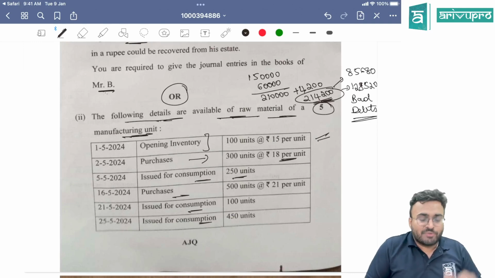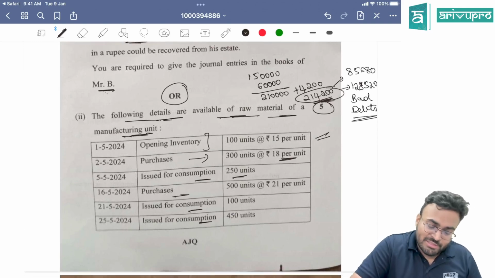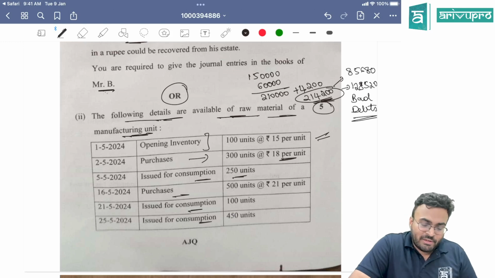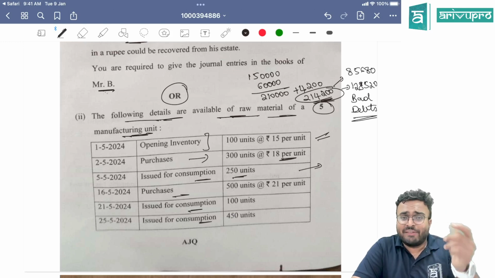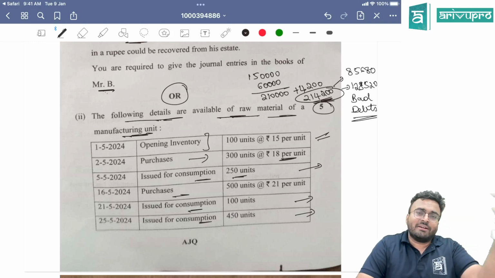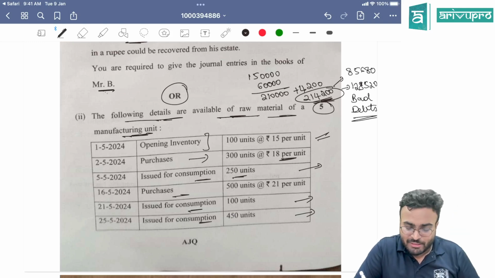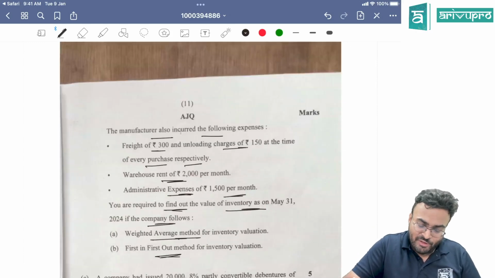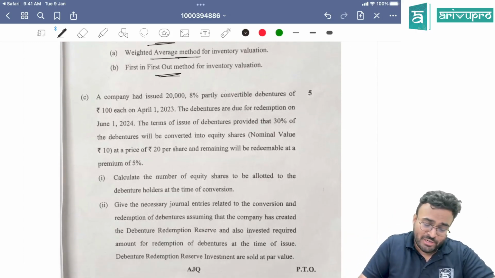2.5 marks for both the methods they have given. You have the situation here. Weighted average method, whenever you are issuing, calculate weighted average price and issue at weighted average price. Here also weighted average price. If it is FIFO, whatever is the earlier stock, utilize that and make the issue. Clear, easy 5-mark questions. In the study material as well, same question is there.